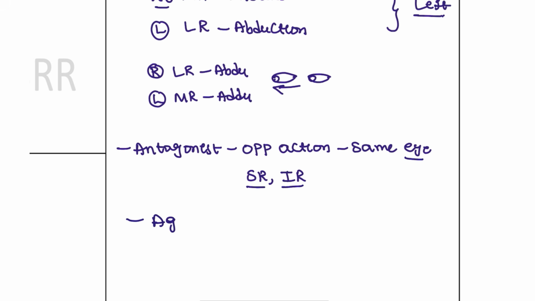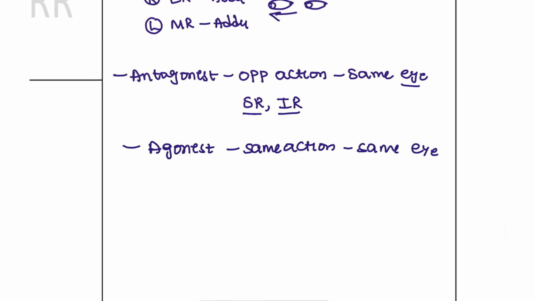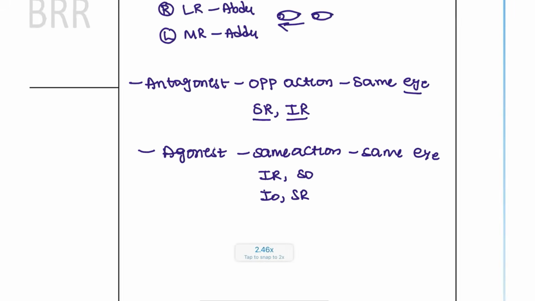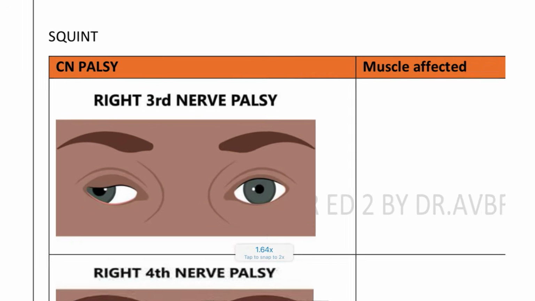Next, we also have the agonist. Same action, and same eye. For example, inferior rectus and the superior oblique, or inferior oblique and the superior rectus. These are the same actions, same eye. These are the agonists. Next, coming back to the squint.